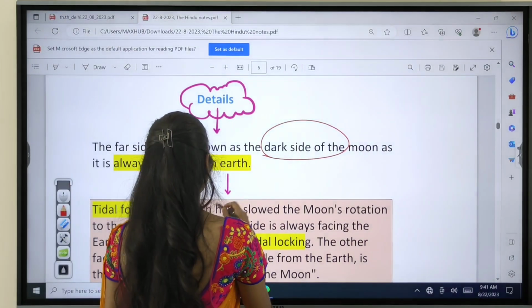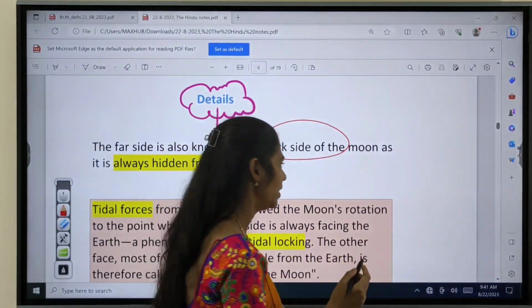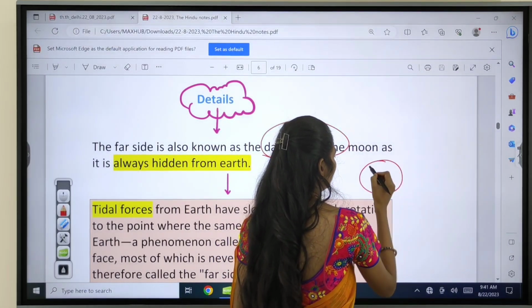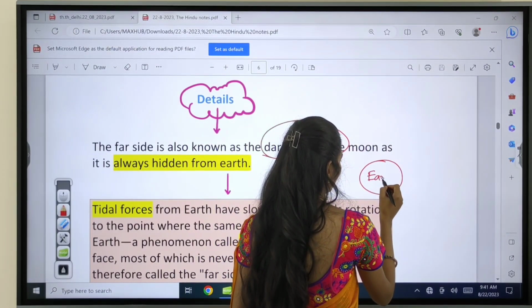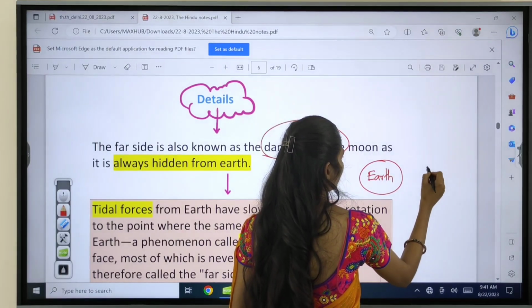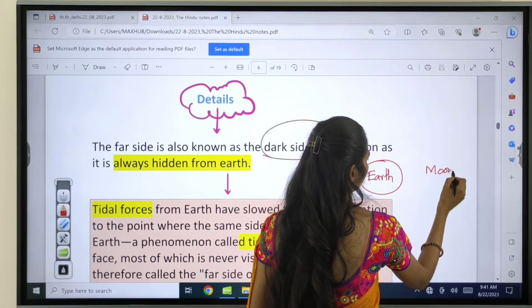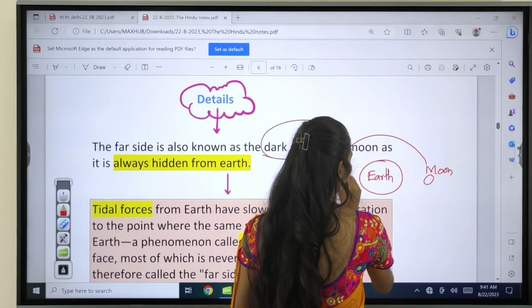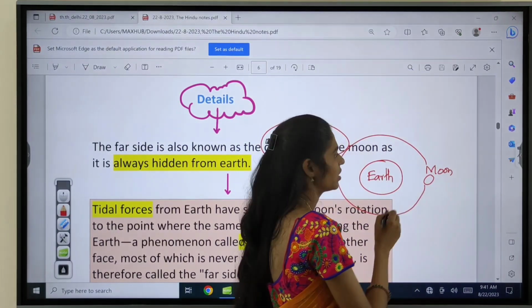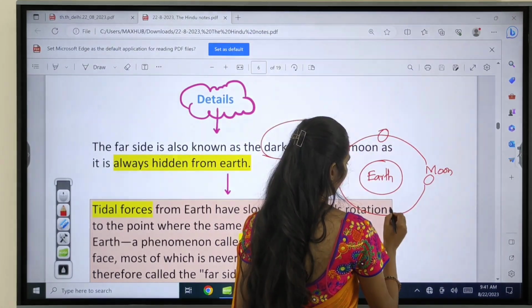Because this part is always hidden from the earth. For example, let us assume this is the earth and this is the moon here. So the moon will be revolving around the earth in this way, right?